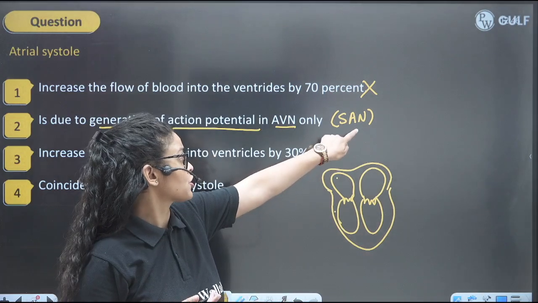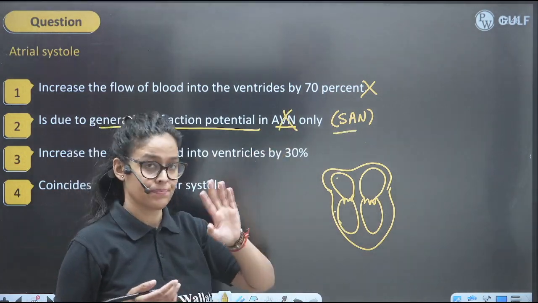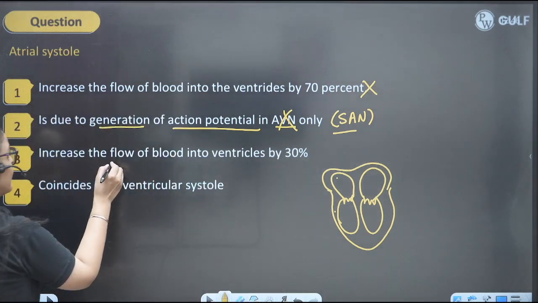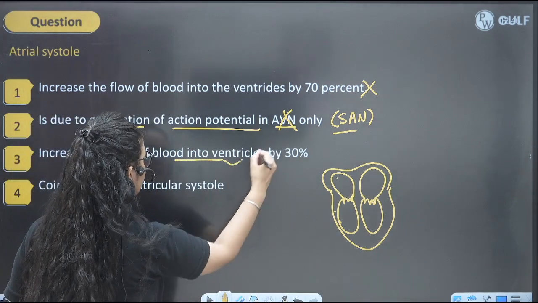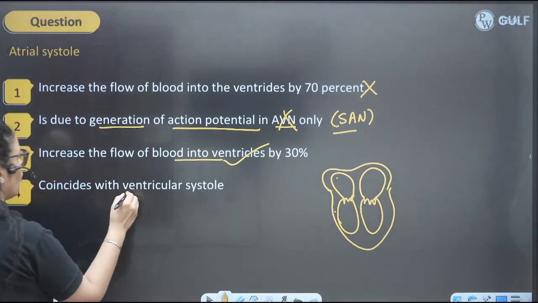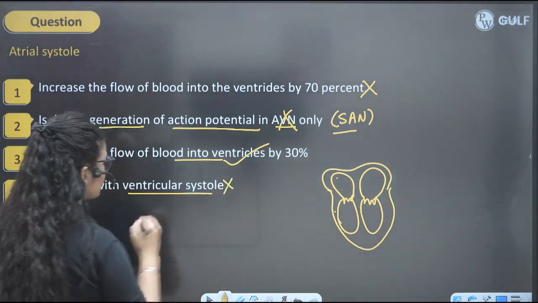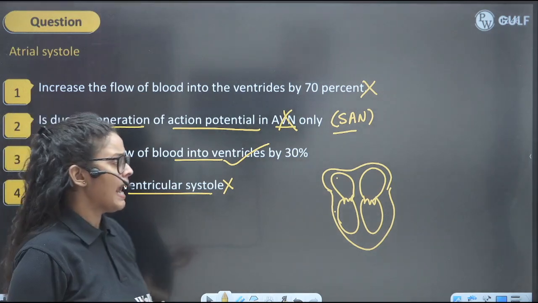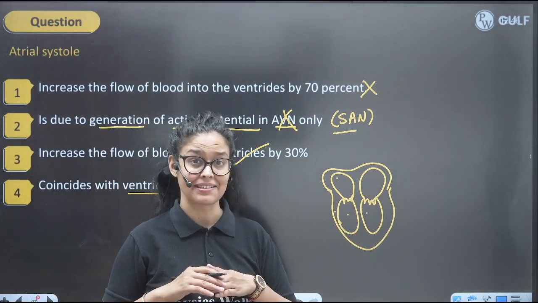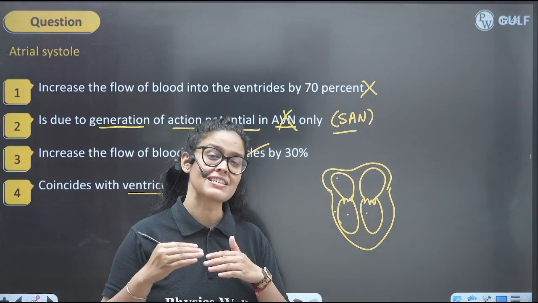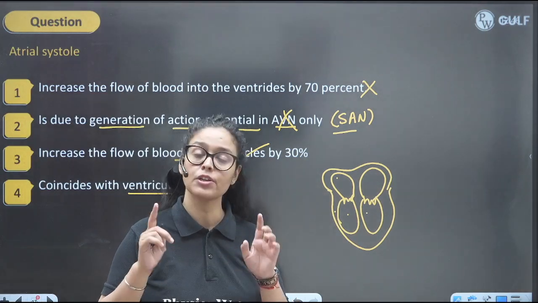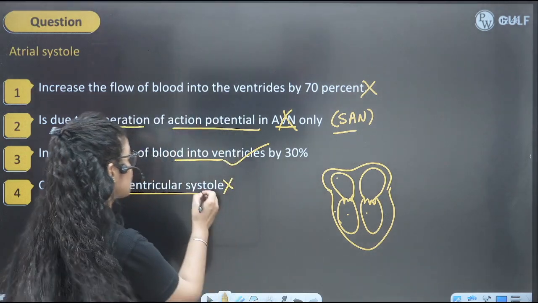So the correct answer should be SAN, not AVN here. So this is incorrect. Increases blood flow into the ventricle by 30%, that's true. And coincides with the ventricular systole. Systole means contraction. No, at this time the ventricles are relaxed, right? So this coincides with ventricular diastole, not systole. So this is absolutely incorrect.